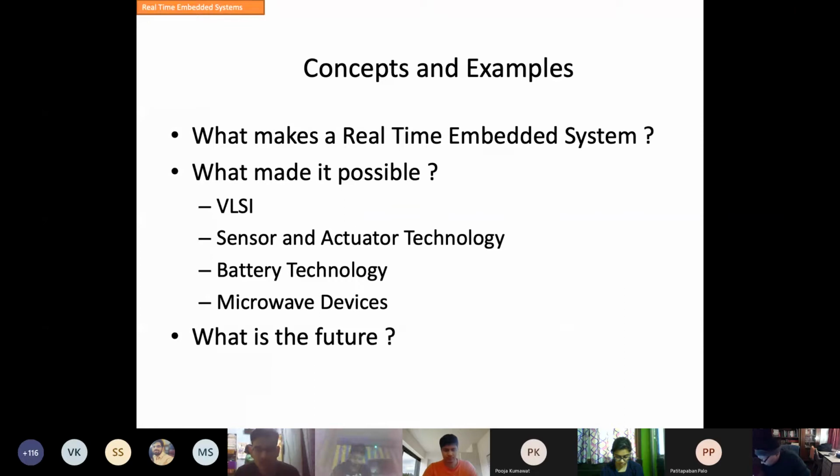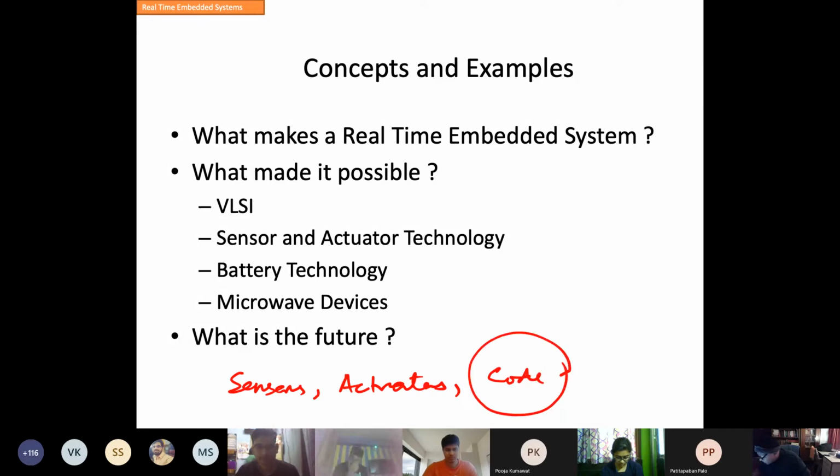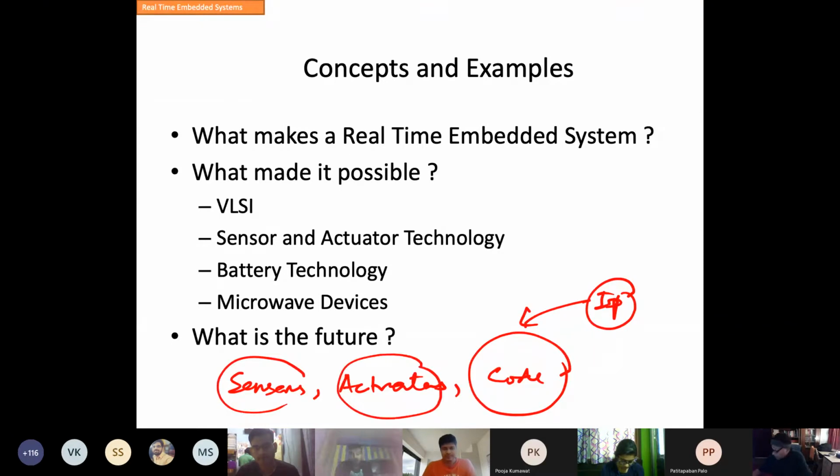So there will be sensors, actuators, and then code. So this code is your everything. That is your IP. That is what actually you will develop, because processors, sensors, actuators you have to buy from the market. Remember, embedded system is not VLSI. It is not equal to VLSI. VLSI is a separate game. It has nothing to do with embedded system.